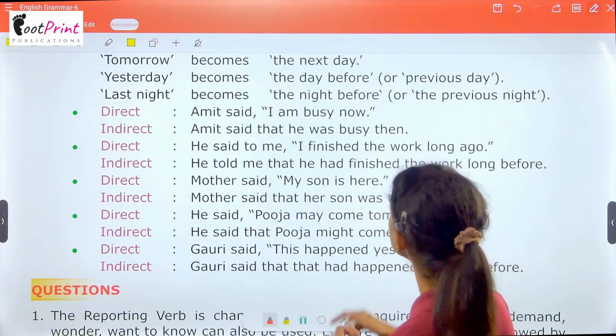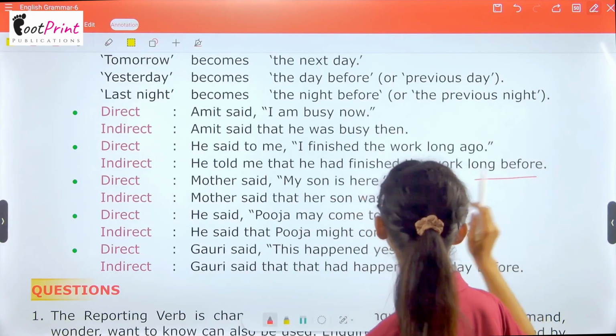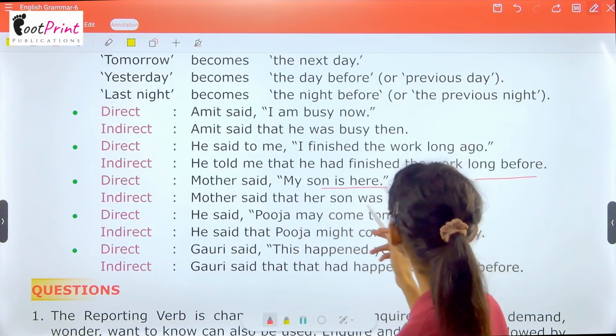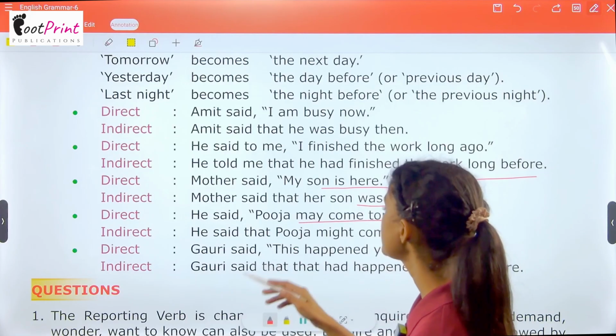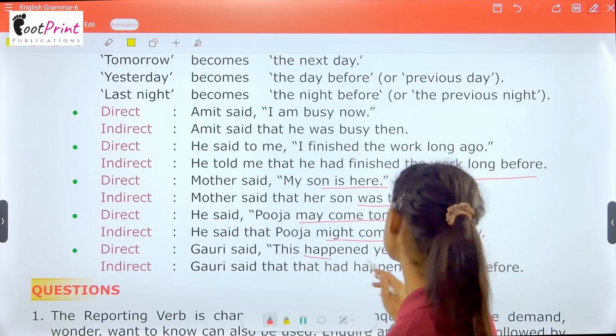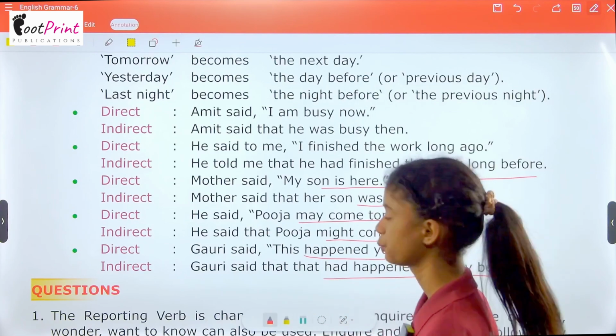Okay. He said to me, "I finished the work long ago." He told me that he had finished the work long before. Mother said, "My son is here." Mother said that her son was there. He said, "Pooja may come tomorrow." He said that Pooja might come the next day. Gauri said, "This happened yesterday." Gauri said that that happened the day before.